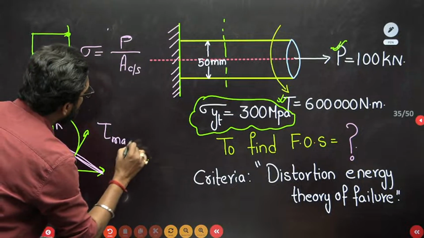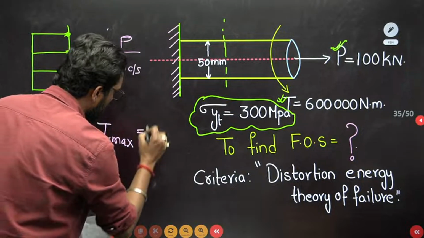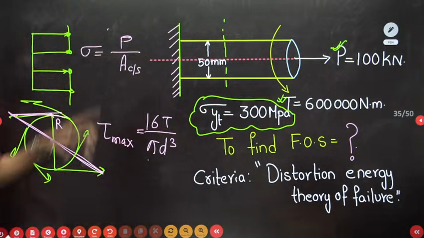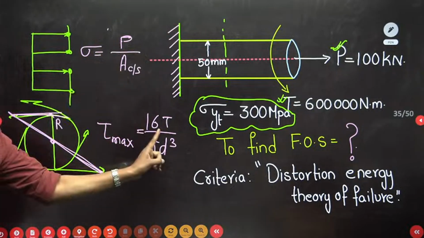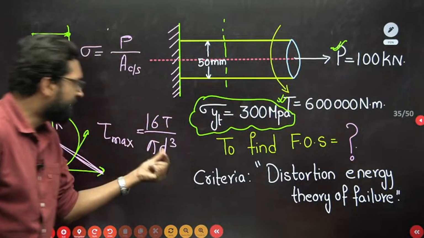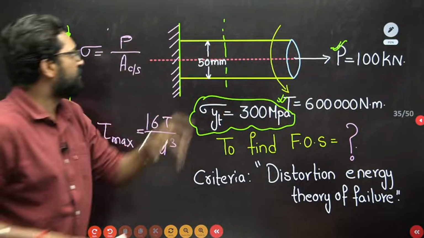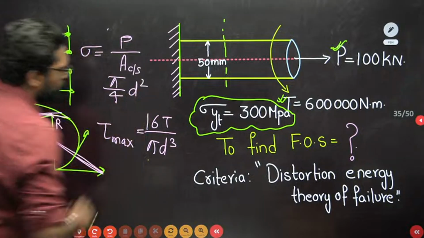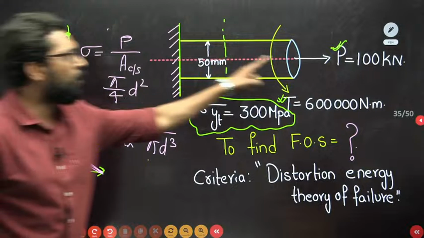So tau max, you know the value: 16 T by pi d cube. Simple. So you have sigma and tau max; T is given, d is given. The area of cross section is pi by 4 d square. So pi by 4 d is given, and the load P is given.